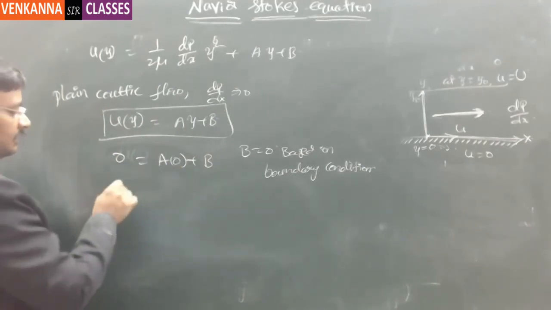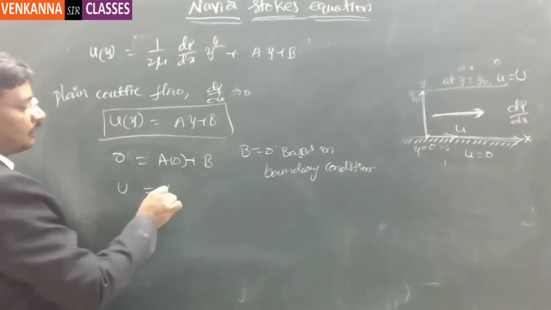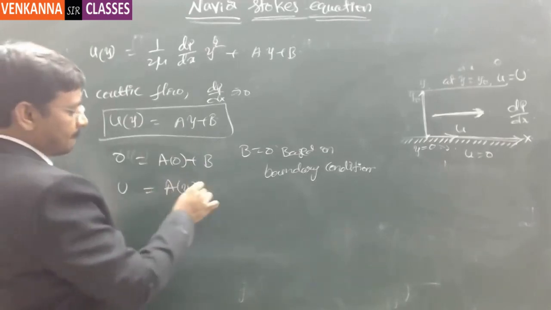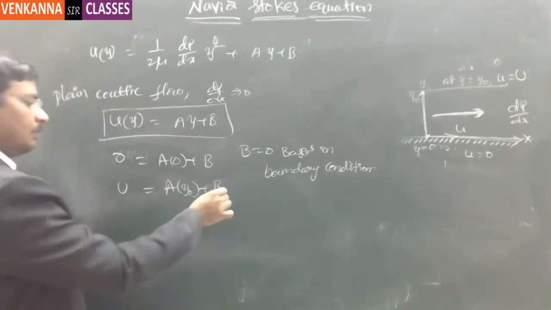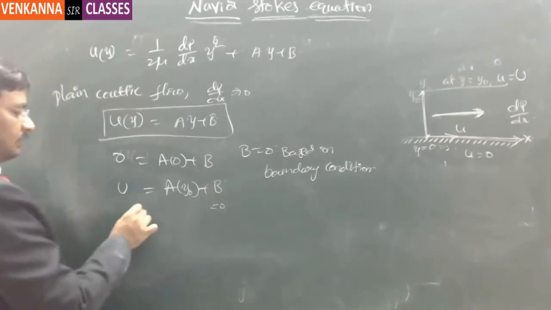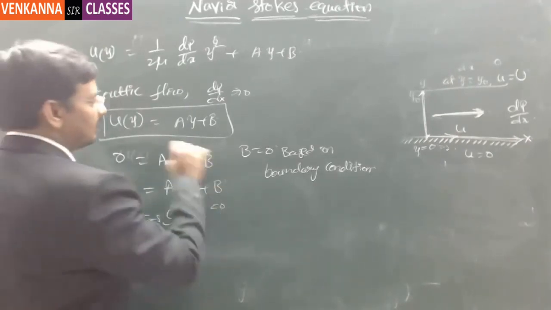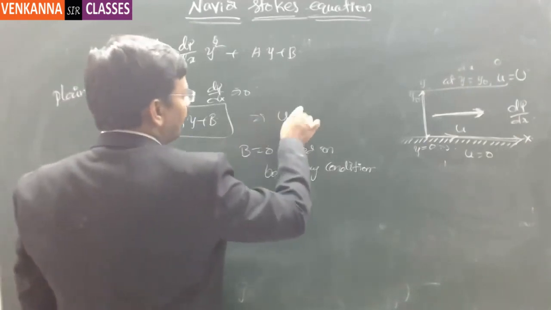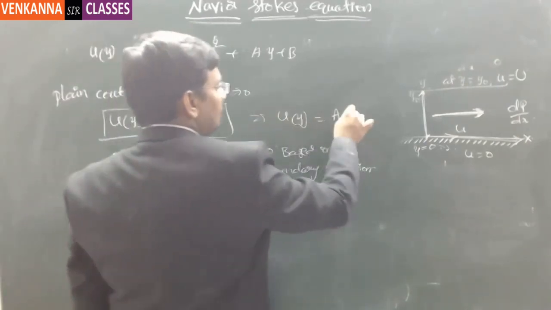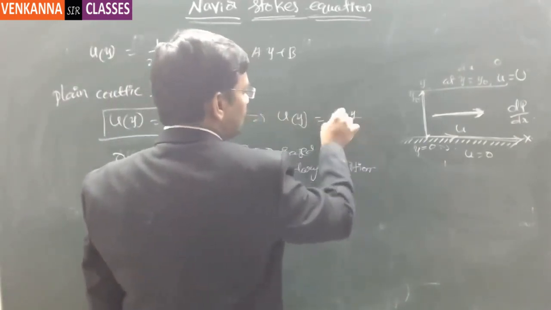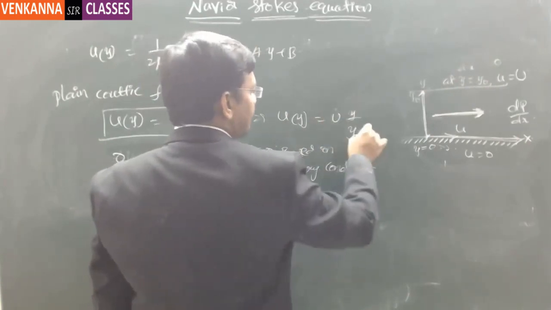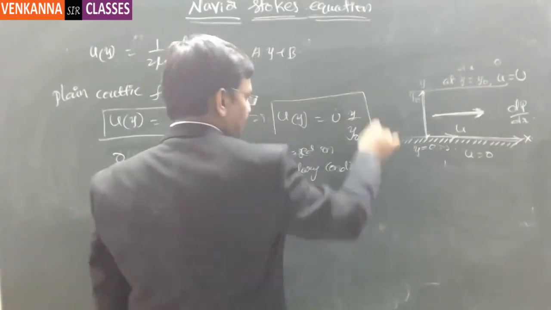Another condition is that the topmost velocity is U at a distance of y naught, and b is anyway 0. It implies a is equal to U by y naught. That means the original equation becomes u of y is equal to a into y, where a is U by y naught. So this is the velocity.